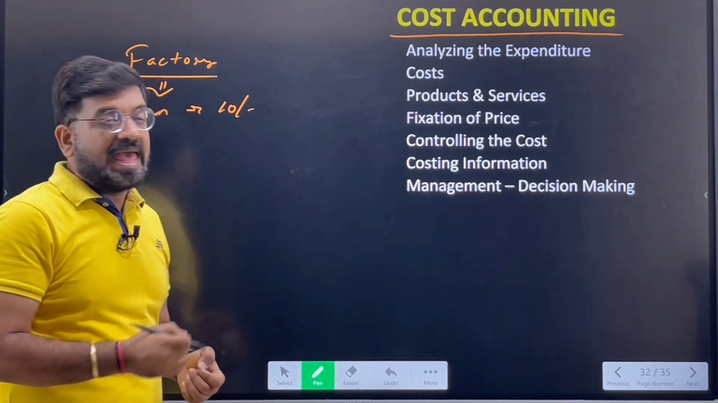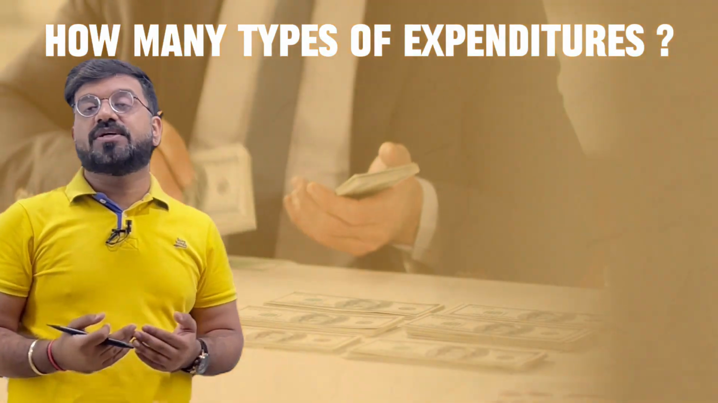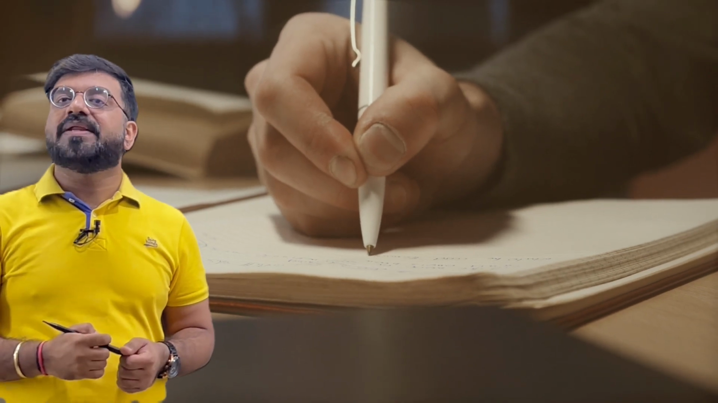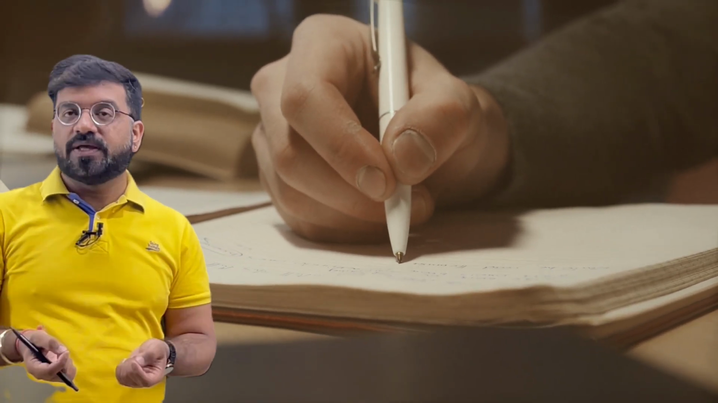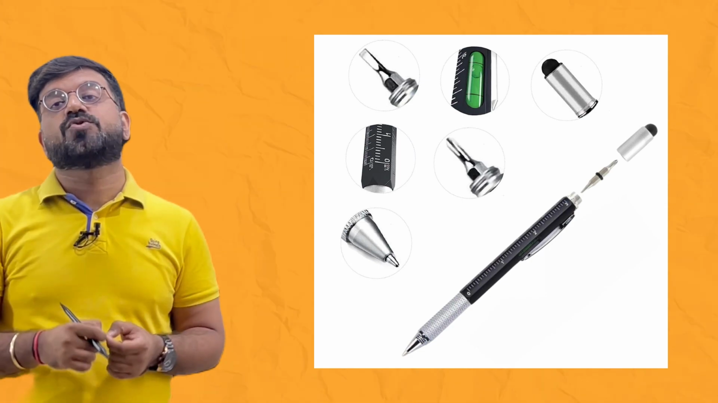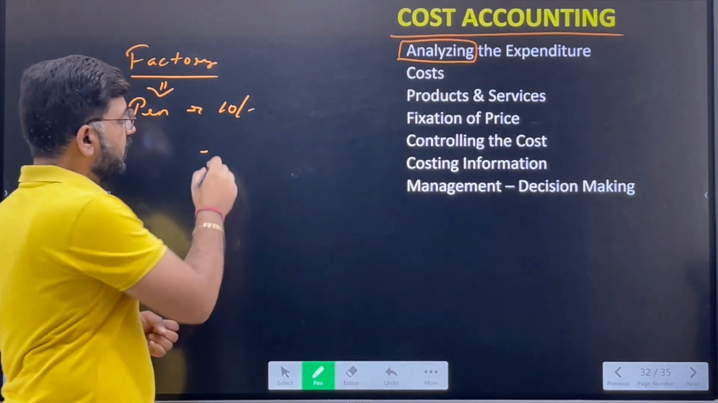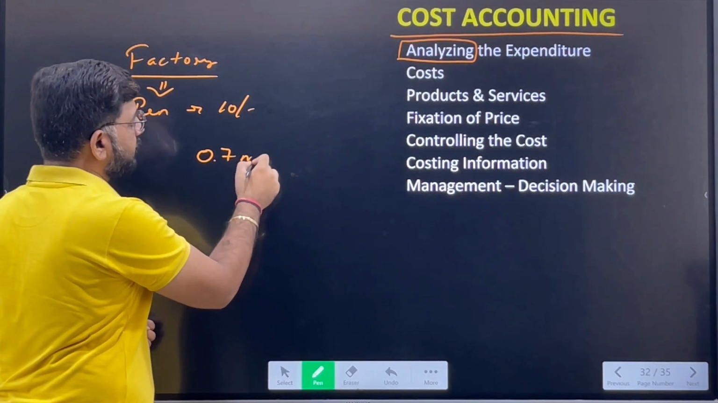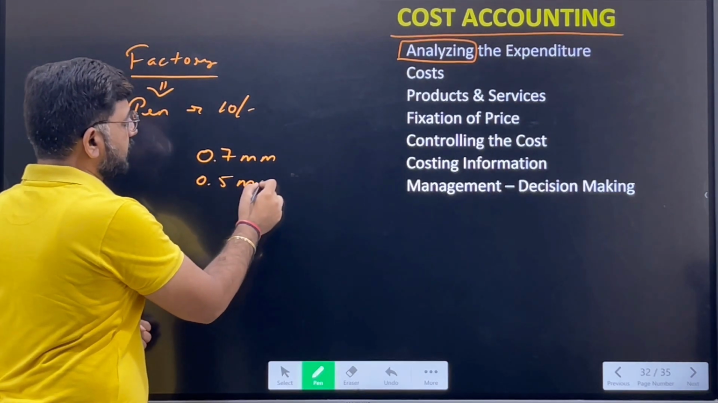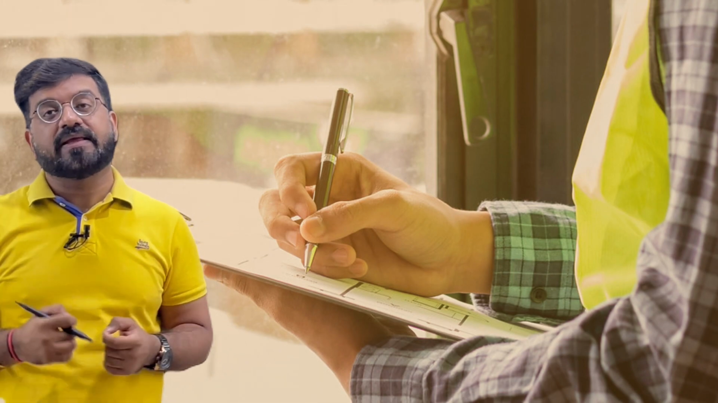The accountant here analyzes what types of expenditures, and how many types of expenditures, are incurred in order to make a single pen. Obviously, when you see a pen, you simply see a plastic thing with a nib and ink in it. But for that, an engineer has to be there. He has to figure out the specifications; if you have seen a pen, it says 0.7 or 0.5. This simply means the width of the pen. These things all have to be taken care of.